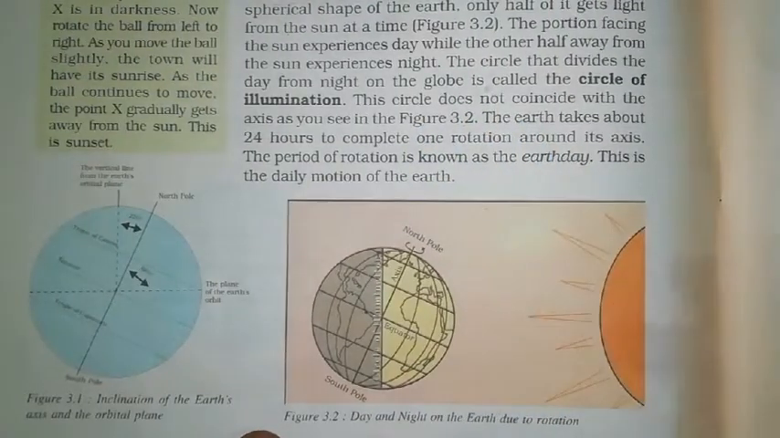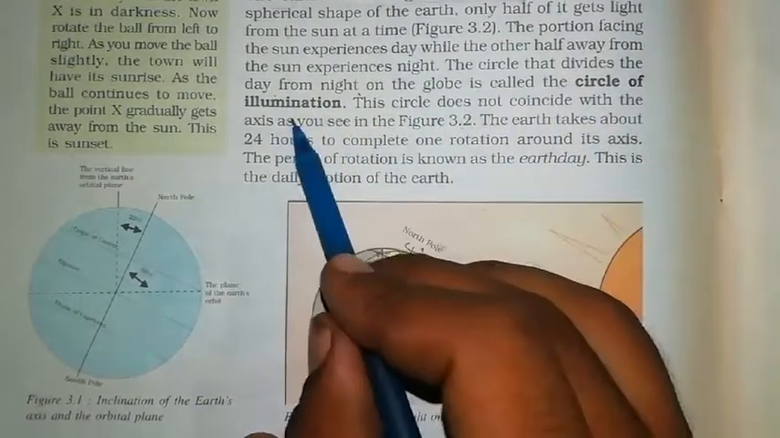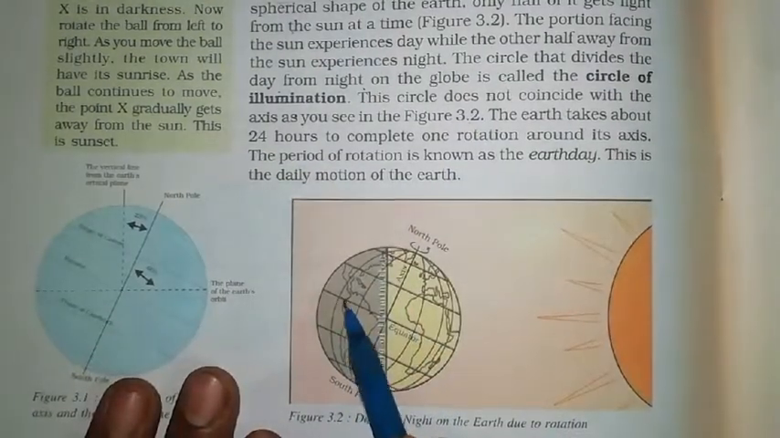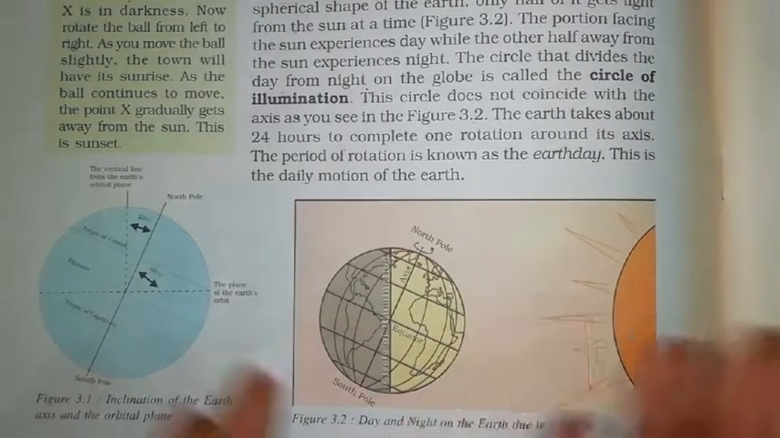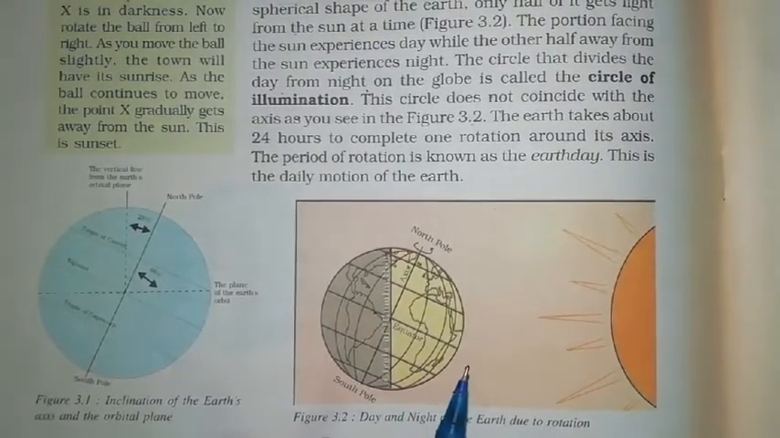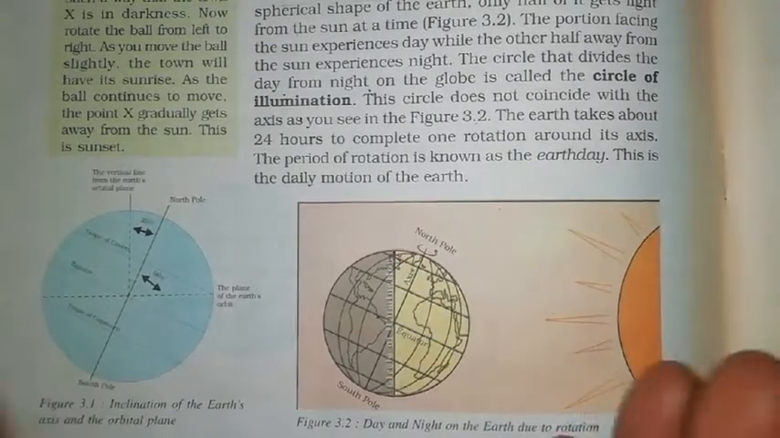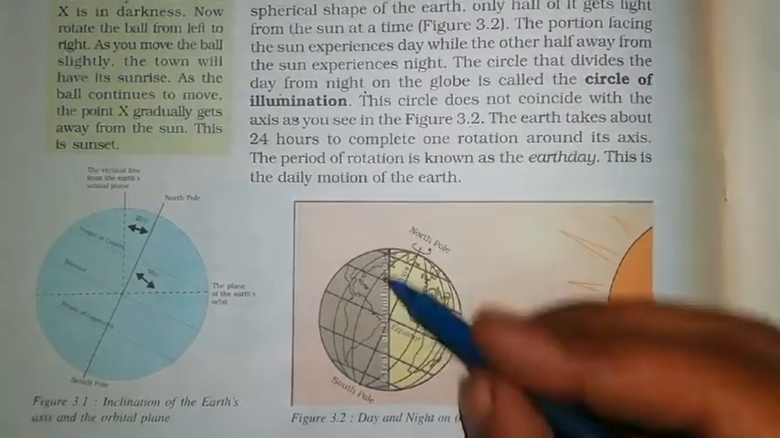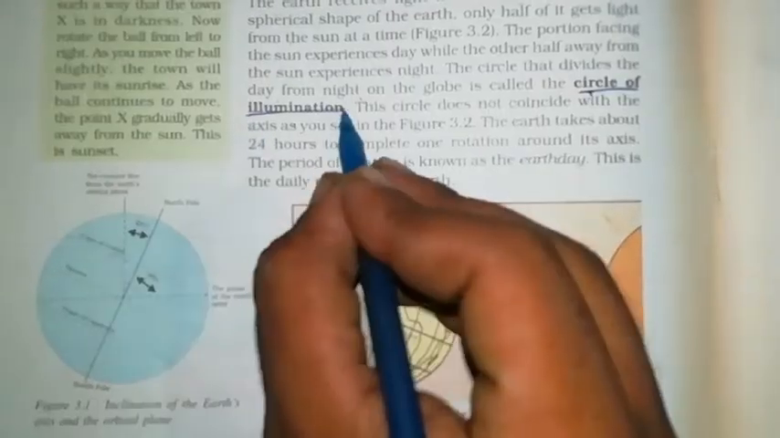The circle that divides day from night on the globe is called the circle of illumination. Means look, this is the earth. The part which is yellow in color is receiving the sun rays directly. This line which separates the day part and the night part of the earth is called the circle of illumination.